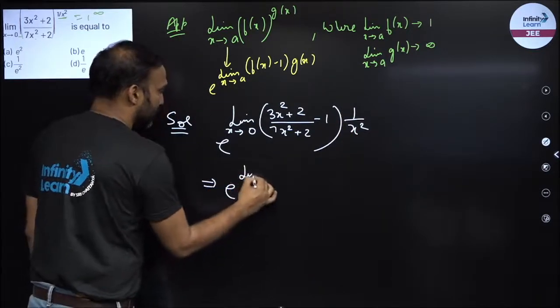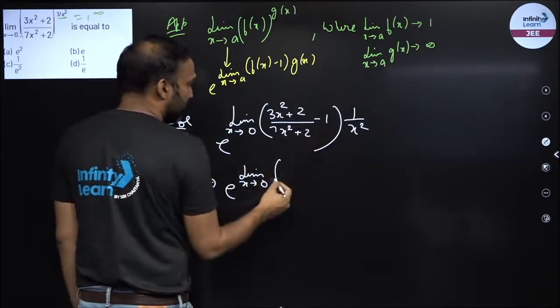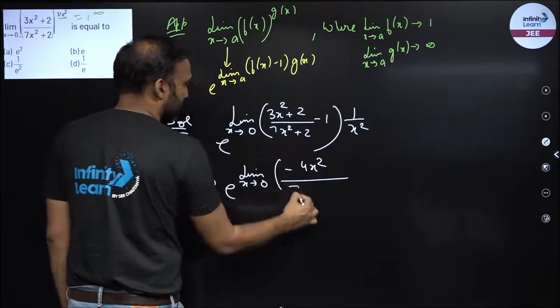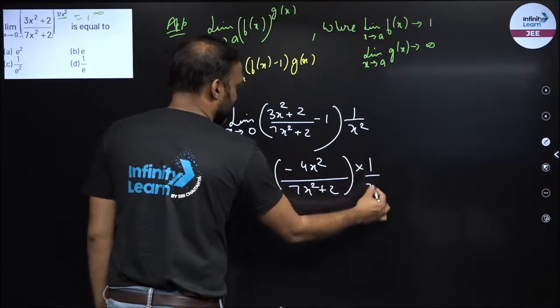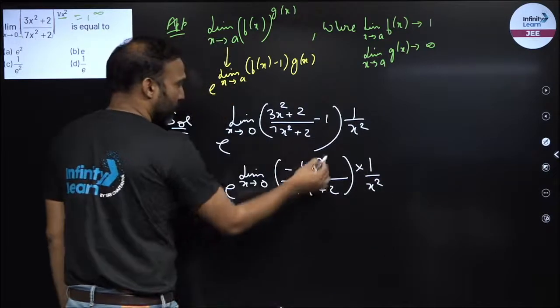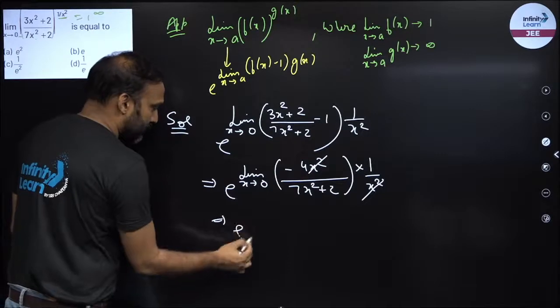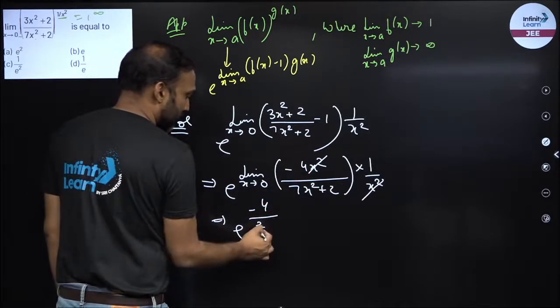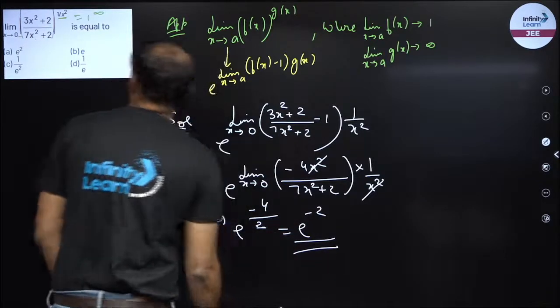So e raised to the power limit x tending to 0. Take the LCM. So you will have minus 4x square in the numerator upon 7x square plus 2, into I have 1 by x square, right? Oh good, I can see x square will cancel out. Now if you put x as 0, this becomes minus 4, this becomes 2. So I have nothing but e raised to power minus 2. And this is my answer.